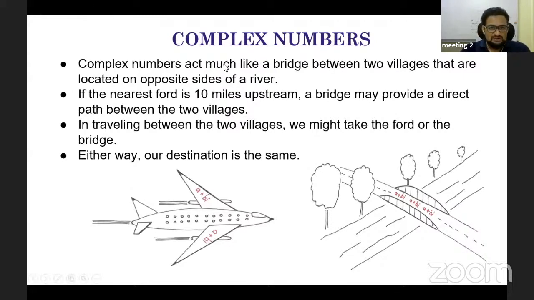So complex numbers act like a bridge between two villages. Suppose there is village 1 and village 2, located on opposite sides of a river. If the nearest ford, the nearest location to reach the other village, is 10 miles upstream, then you have to go 10 miles upstream and then reach village 2. So to get from village 1 to village 2, you have to cross 10 miles, and then reach. Now these are two entities.